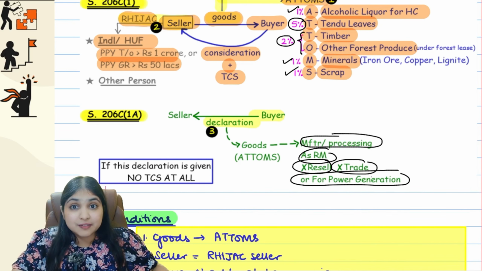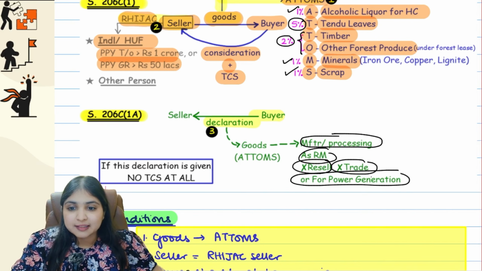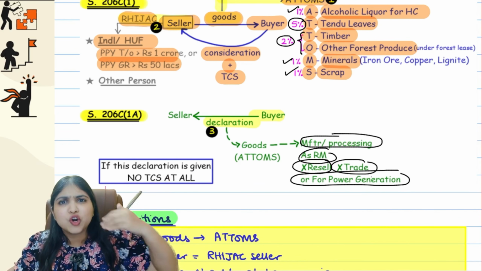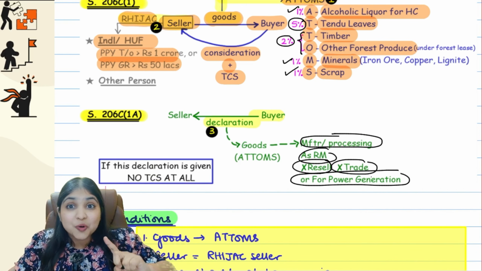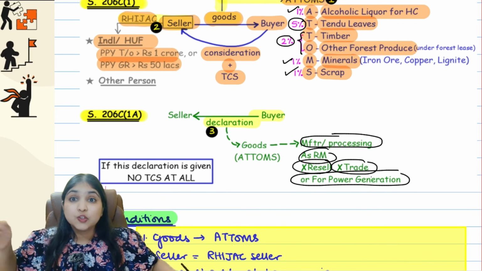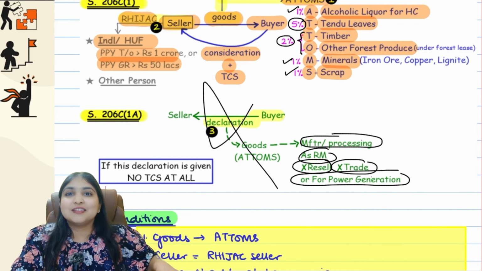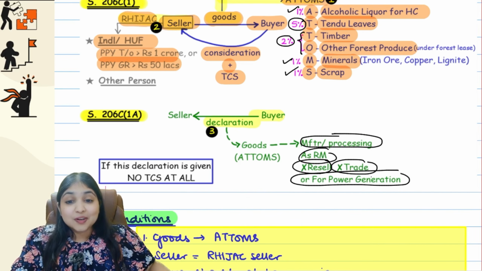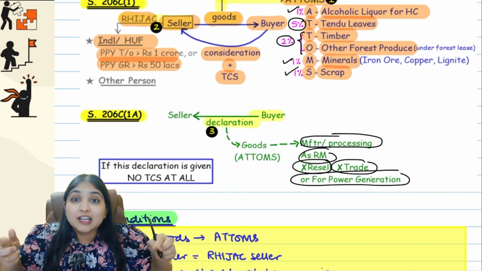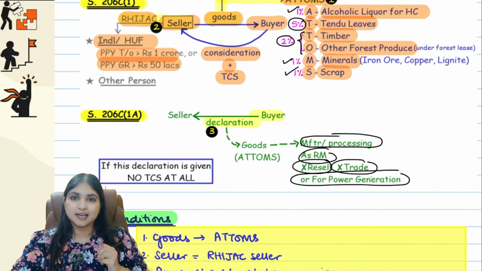If the buyer gives this declaration, come on, listen carefully. If the buyer gives this declaration, then no TCS at all. Under any section whatsoever, no TCS at all. Am I saying no TDS also? No. I am saying no TCS at all. So condition number 3 is that the buyer should not give this declaration, guys. Because if the buyer has given this declaration, then TCS will not apply. So 206C1 TCS will apply only if the buyer has not given this declaration.